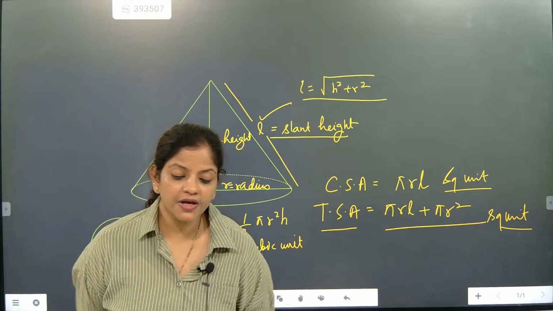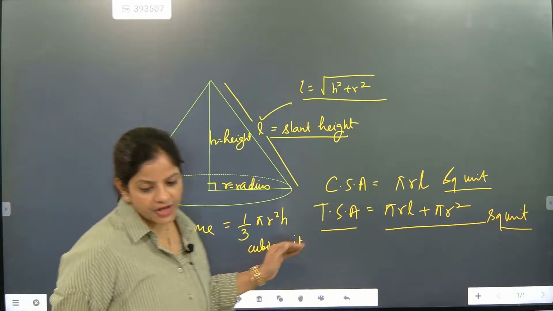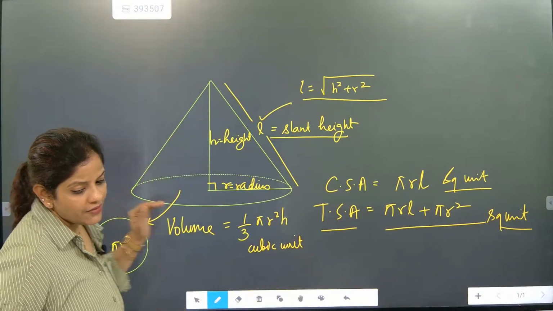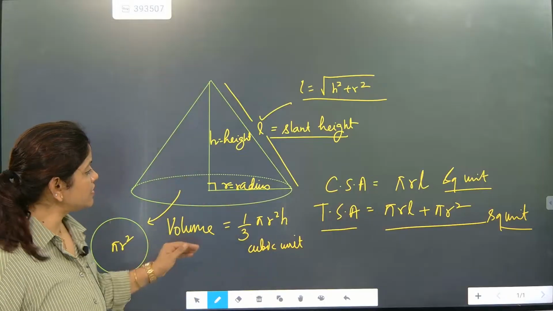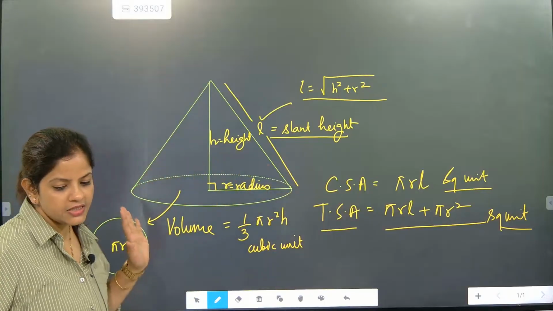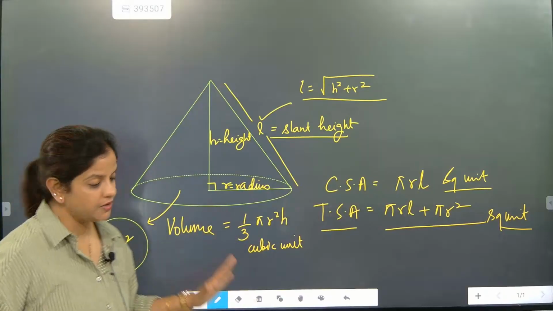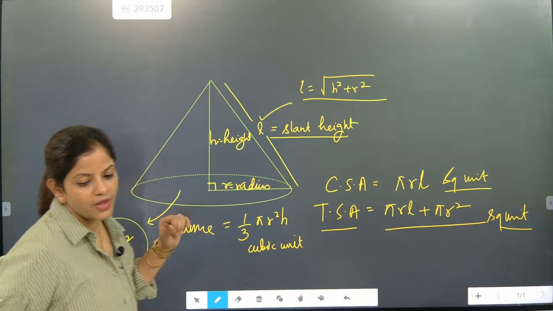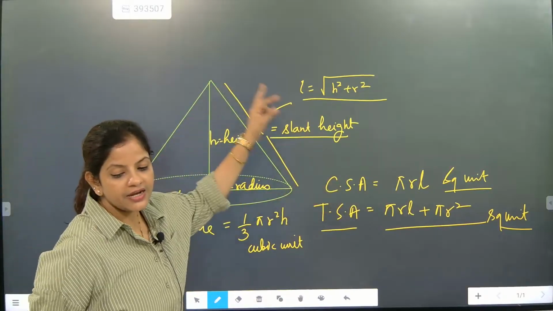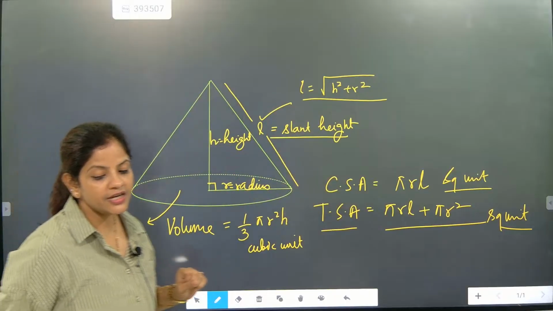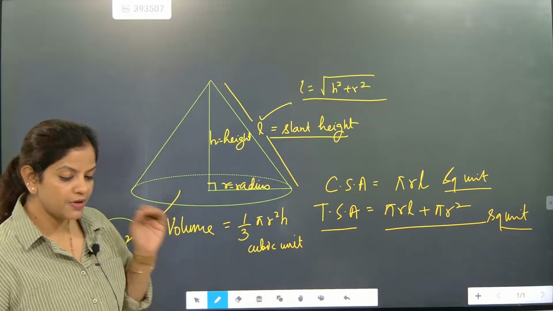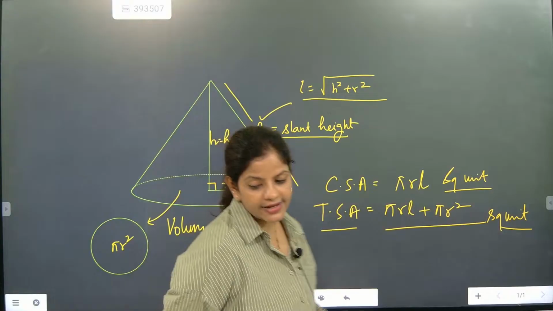Yes. So, beta, this is the most important section we have discussed. We have discussed CSA, that is curved surface area. Then we discussed total surface area. And then we talked about volume. And this is considered as what, beta? Slant height. And what is the formula for slant height? Root under h square plus r square is considered as slant height.